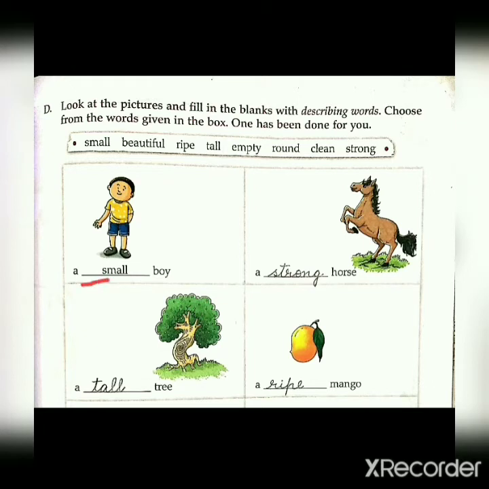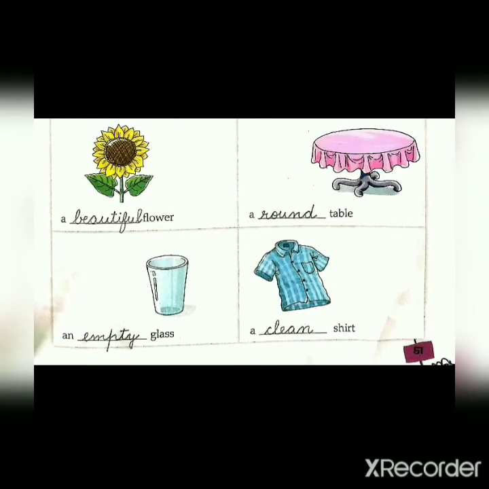A small boy. A strong horse. A tall tree. A ripe mango. A beautiful flower. A round table. An empty glass. And last, a clean shirt.